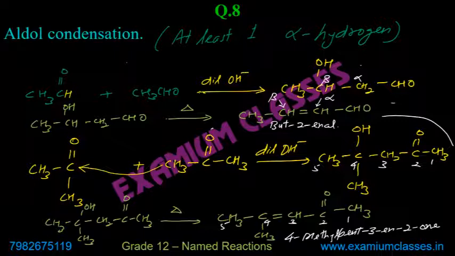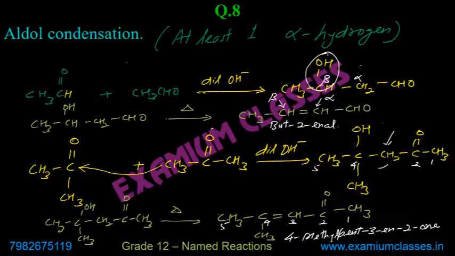But the product here, if you see, is beta hydroxy. In this case also, this carbon is alpha because it is nearest to the main carbonyl group, and this one is beta. So it means beta hydroxy.